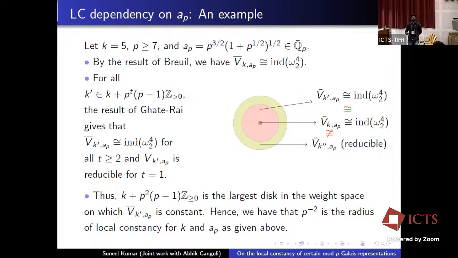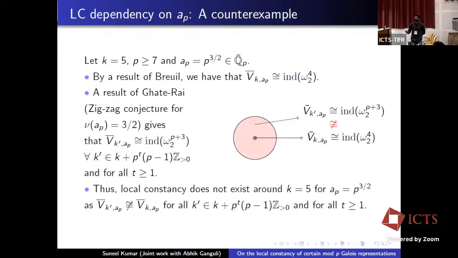Okay, maybe for the previous slide as well. When we do not have a small disk where it's constant, is the only possibility that outside the center it's constant locally and in the center it's different, or could something else happen? For AP equal to this, we are getting exactly this outside the center: everything is just constant for t greater than or equal to 1, but at the center it is not matching. Is this the only thing that can happen in general, for general K and AP? In general, actually, I don't know.